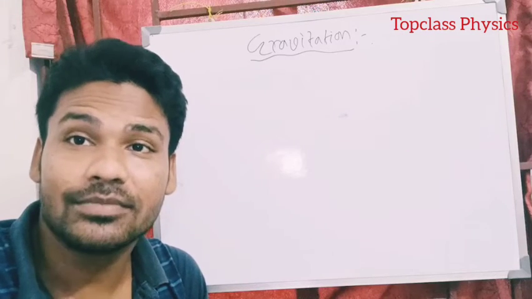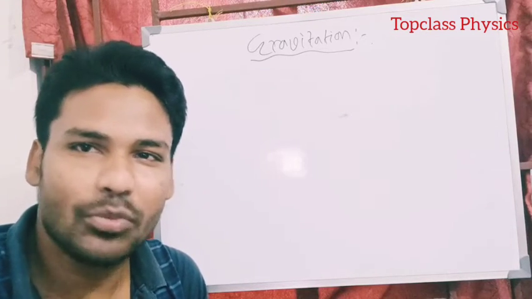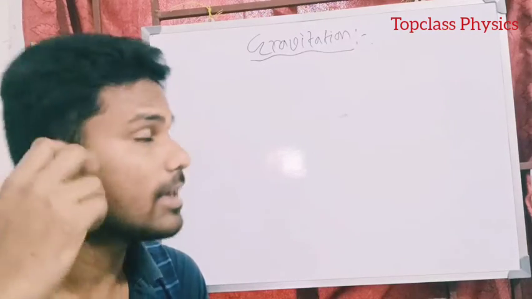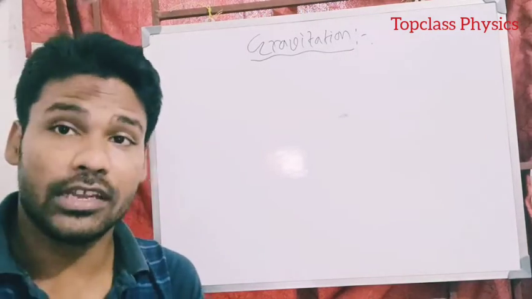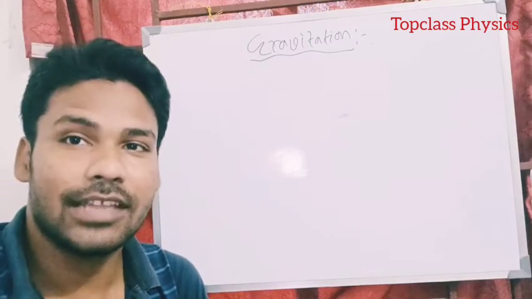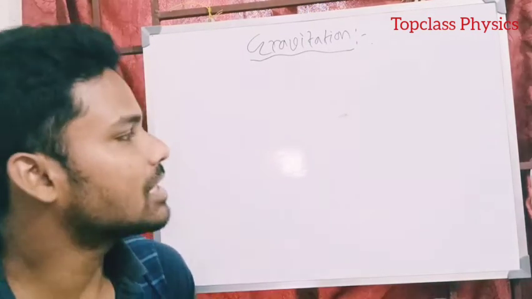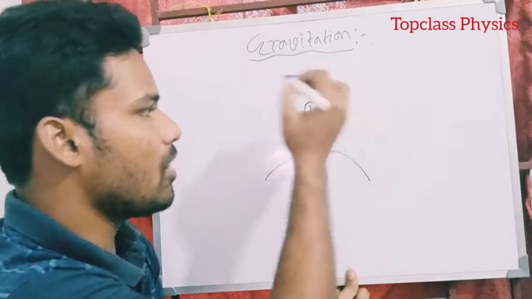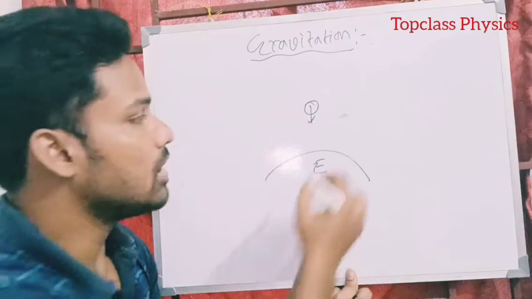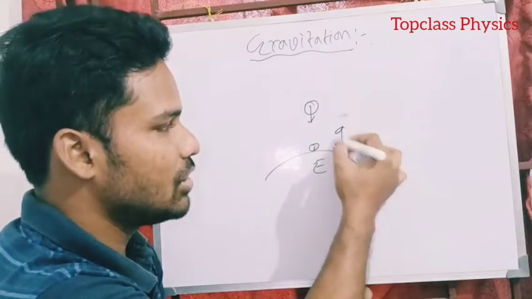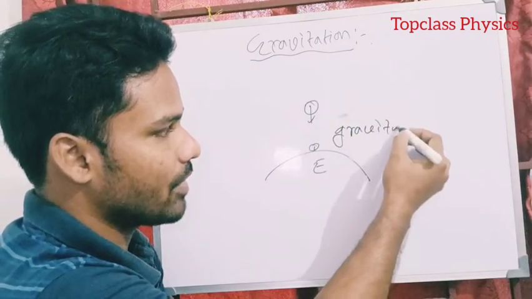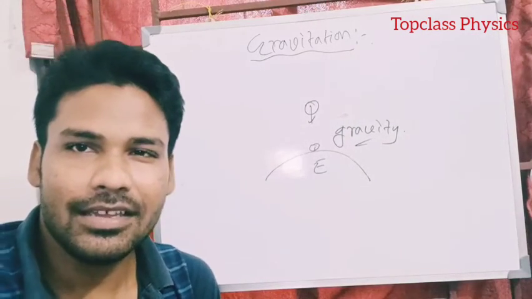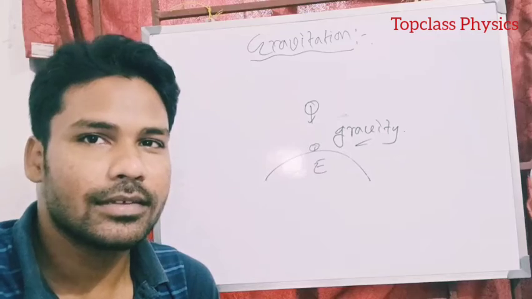So our today's topic is gravitation or gravity. So what is gravity? After hearing this term, the first thing that comes to our mind is that any body falls down on Earth's surface, and that is due to gravity. That means the force exerted by Earth on the body is why this body is falling down on Earth's surface. Right? Yeah, it's of course gravity. But is this all about gravity?